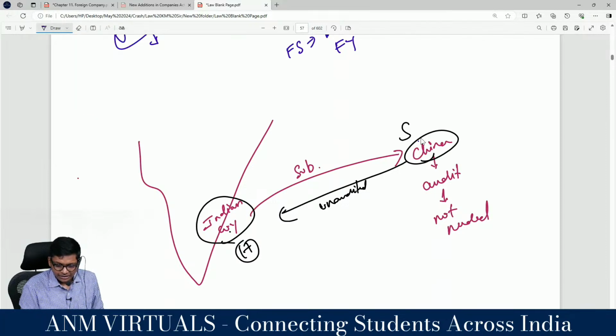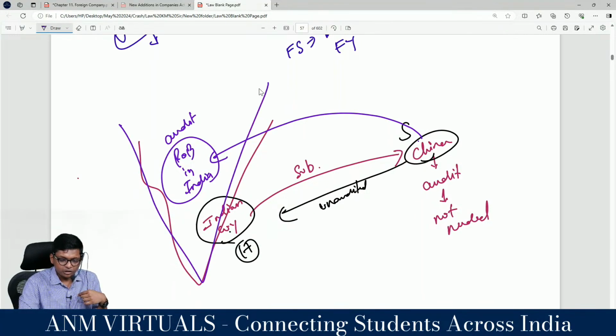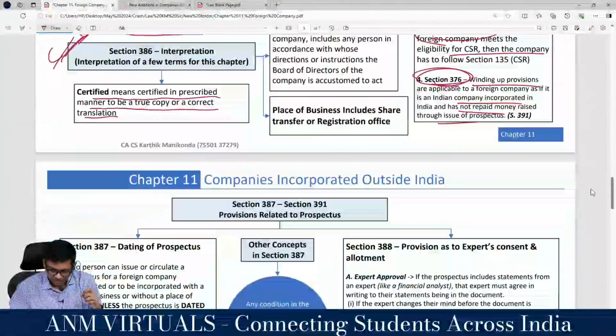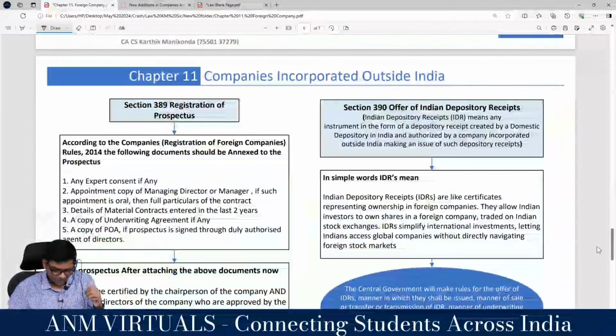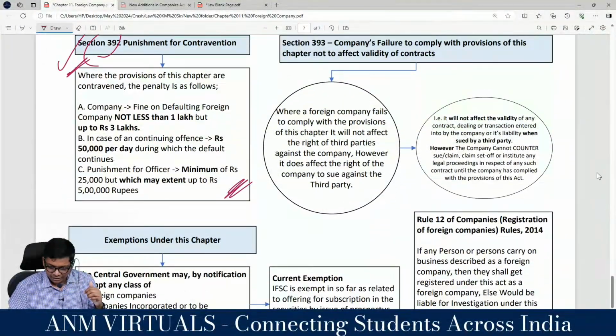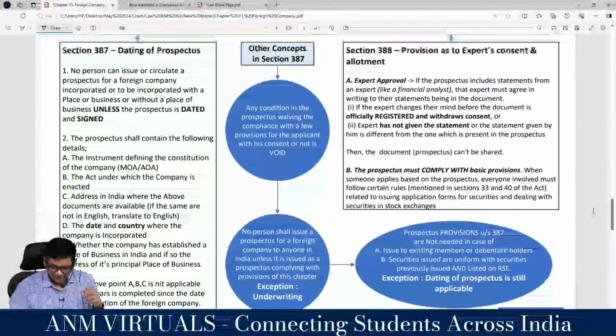This is opposite. The Chinese company is having a place of business in India. So they have to do audit here. Business is happening in India. Are you following? You are now within Indian laws. So you can't say audit is not mandatory. For a foreign company, audit is mandatory. The full chapter on auditors, that also I will show you later. Where is that? It will be there somewhere. The full chapter, audit and auditors, is equally applicable to a foreign company in respect of audit.